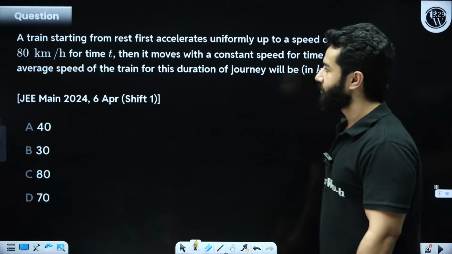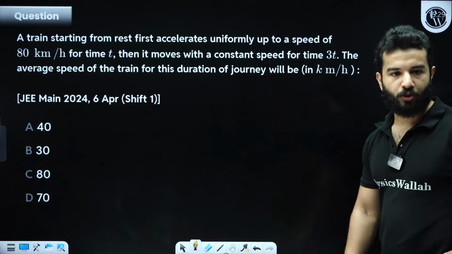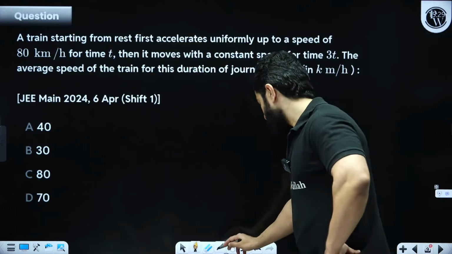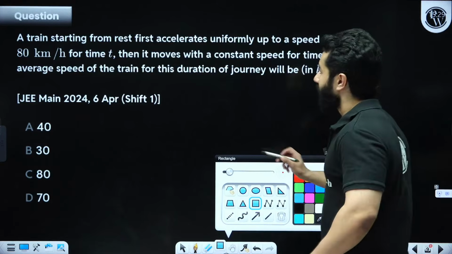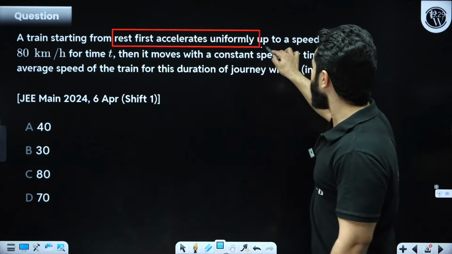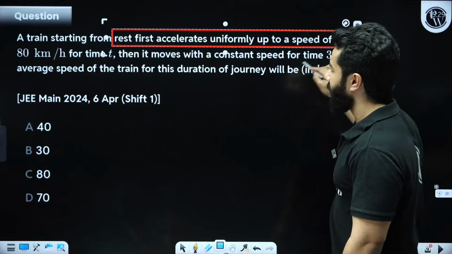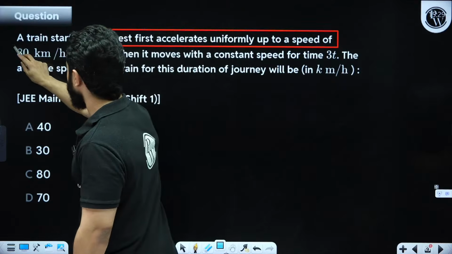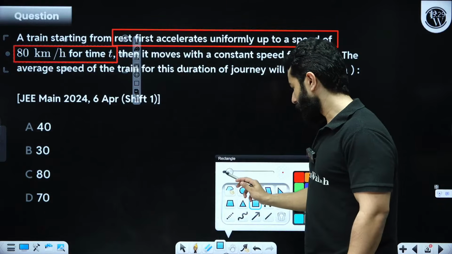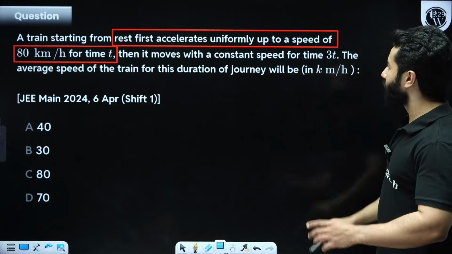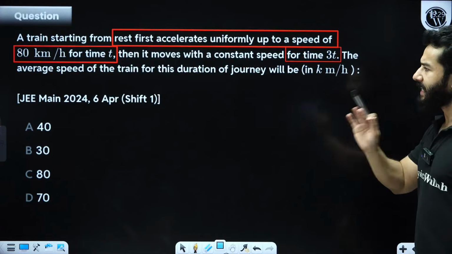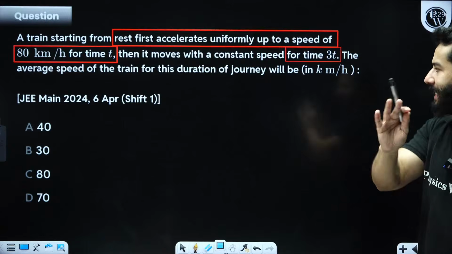Now let's move on. Let's read this question. Okay, clear? A train starting from rest first accelerates uniformly up to a speed of 80 km per hour, for time t. Great. Then it moves with a constant speed for 3t time. It's not in seconds, 3t time.